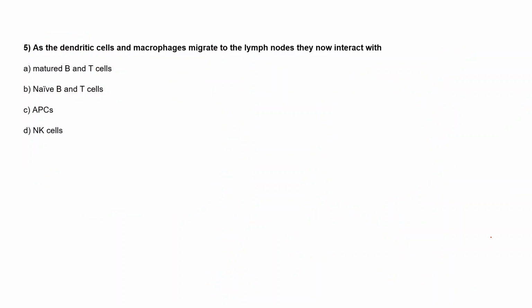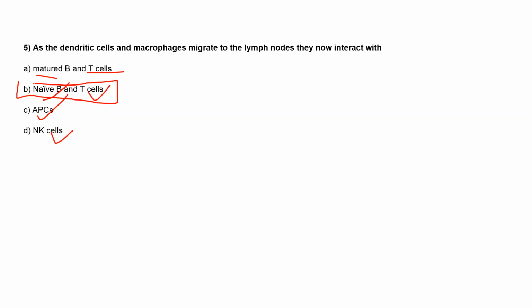Moving to the next question: as the dendritic cells and macrophages migrate to the lymph node, they now interact with which cells? Option A is mature B cells and T cells. Option B is naive B cells and T cells. Option C is APCs and option D is NK cells. Option B, ma'am. Okay.